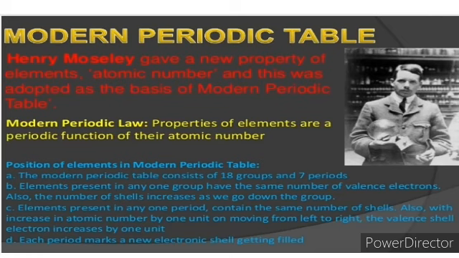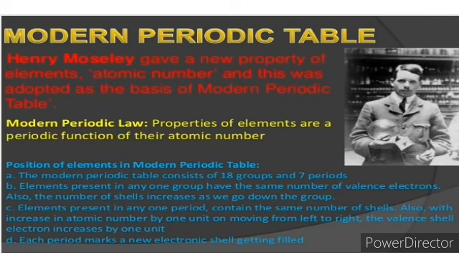Also, with the atomic number increasing by 1 unit on moving from left to right, the valence shell electrons increase by 1 unit. Each period adds a new electronic shell in the modern periodic table.